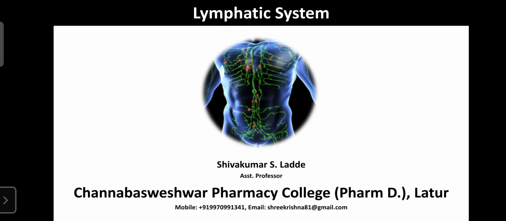The capillaries are present near the organs, the tissues and the cells, where they exchange materials, the nutrition as well as the oxygen, and they gain the carbon dioxide and the waste material. That blood returns from the capillaries near the metabolic cells or organs to the venules. From the venules, it enters the veins, and from the veins it enters the right atrium of the heart. Then it goes to the respective organs for oxygenation, filtration, or many other processes. So this is the systemic circulation.